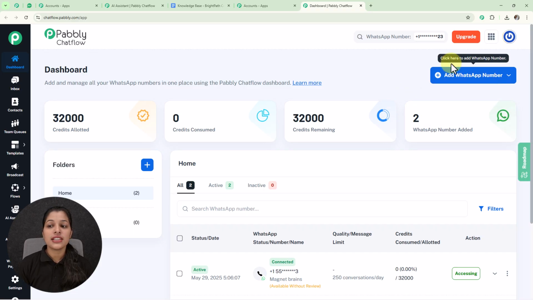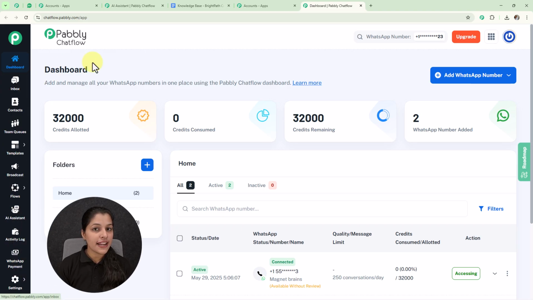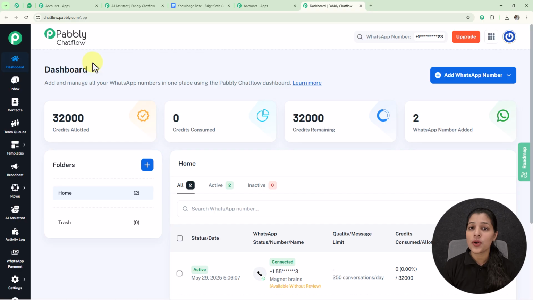Now if you want to learn more about the process of adding a WhatsApp number to your Pabbly Chatflow account, then go and check the video given in the description. Moving on to the sidebar, you can see these are the features provided by Pabbly Chatflow. If you want to learn more about all these features, I have provided the video links in the description, so go and check those videos.